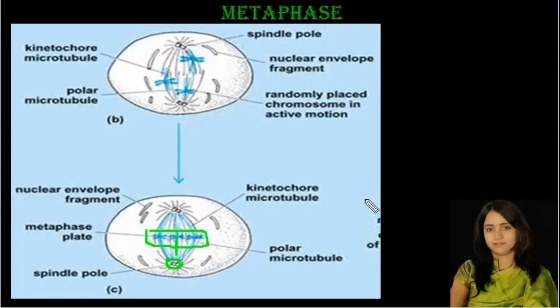There are two important key features of the metaphase. The spindle fibers are attached to the kinetochore of the chromosomes, and the second one is that the chromosomes are moved to the equatorial region of the cell and get aligned at the metaphasic plate through the spindle fibers to both the poles. So this is about the metaphase stage. This completes the two phases, that is prophase and metaphase. We'll meet in the next video. Thank you.